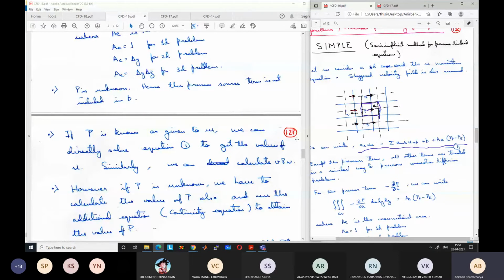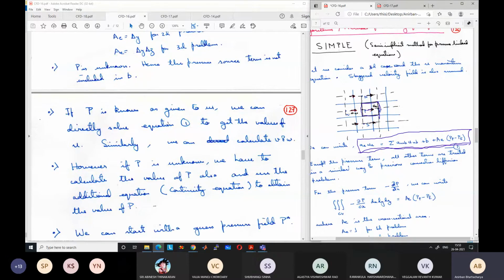So if P is known or given to us, we can directly solve equation 1. This is equation 1. We can directly solve equation 1 to get the values of U. Similarly, we can calculate the value of V and W. Remember, we have to make iterations to avoid the non-linearity.